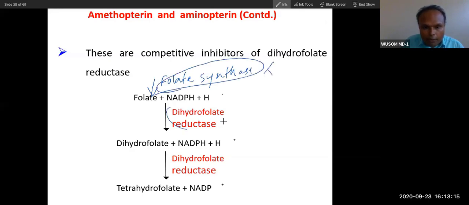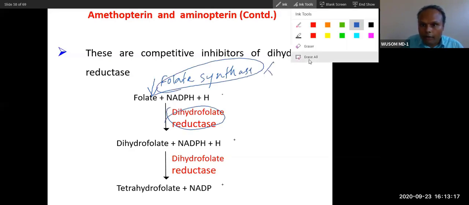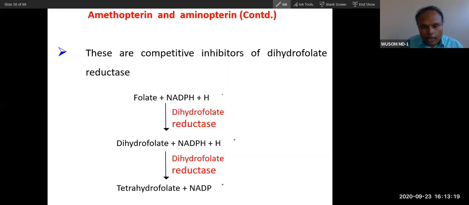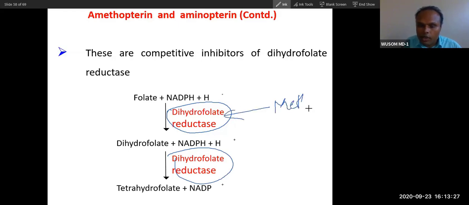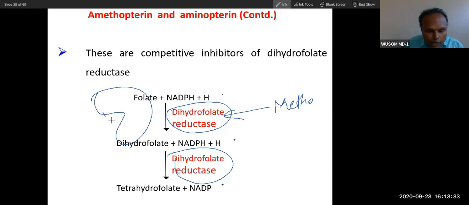But after synthesis of folate, these enzymes, dihydrofolate reductase, are present in our body. So methotrexate will inhibit this enzyme. It will occupy the enzyme site where folate binds, and in that way methotrexate will inhibit this enzyme action.